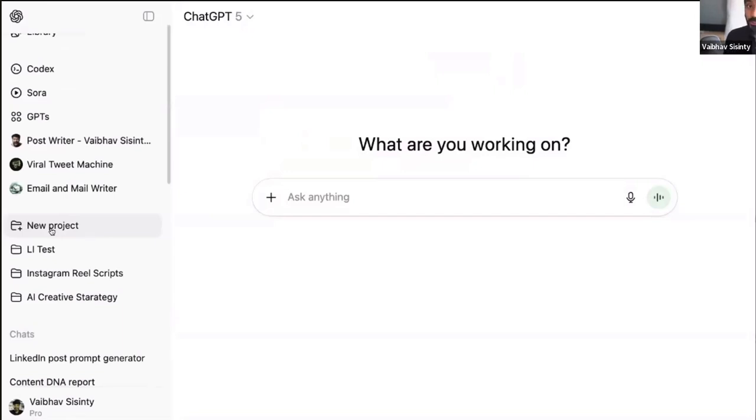There is something called projects, which is inside of ChatGPT, which is completely free as well. The only problem with projects is that you cannot share these projects with anyone else. It is your own project.